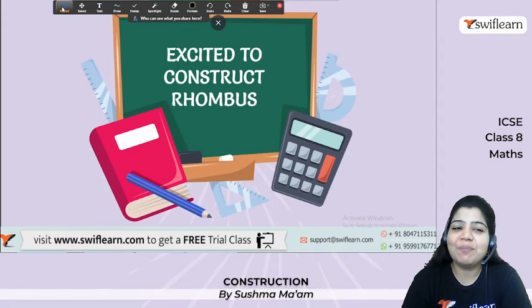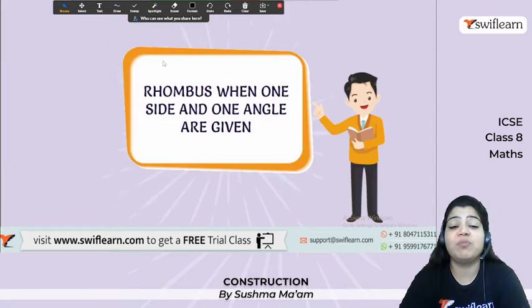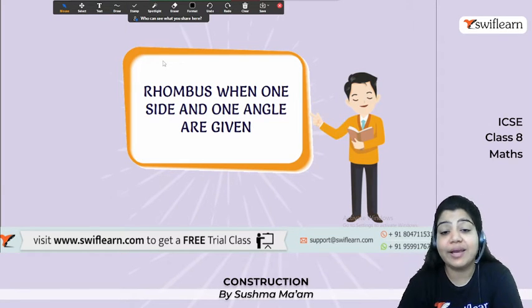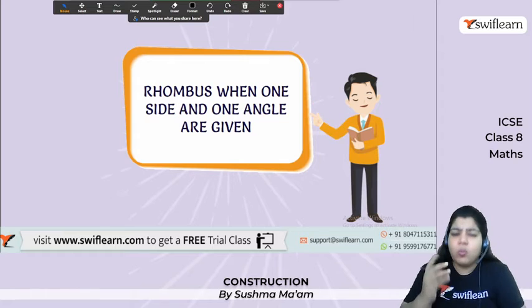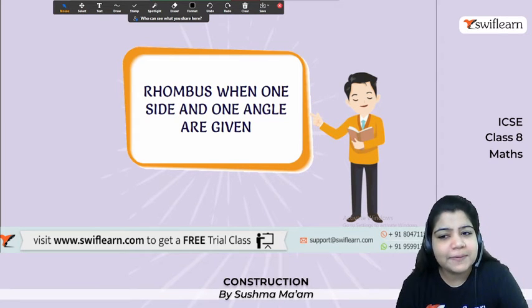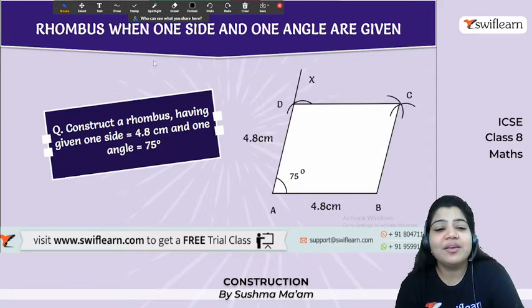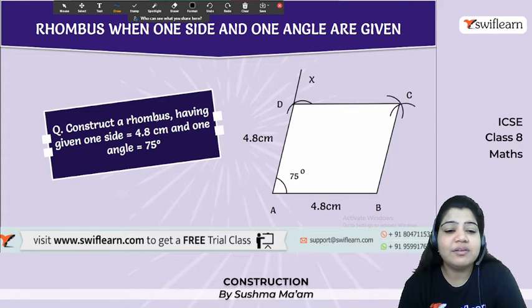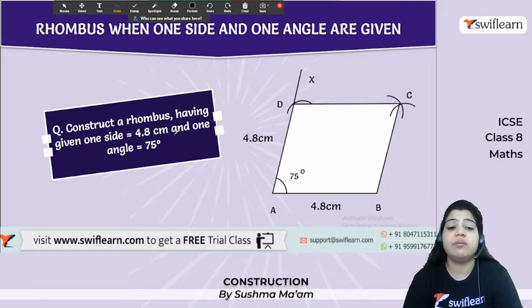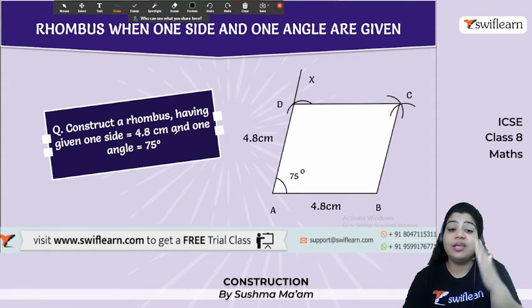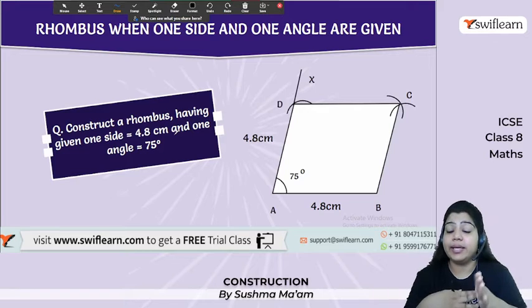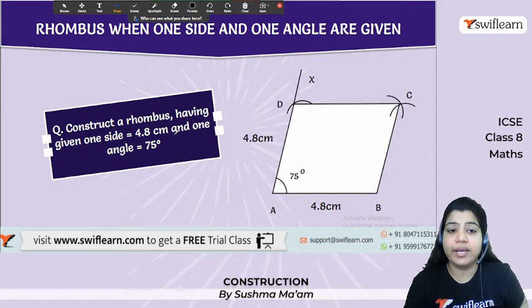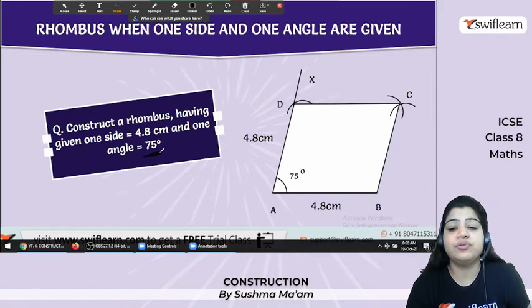Okay, so these are the properties, and now let's move to the specific conditions. The first condition is a rhombus when one side and one angle are given. One side is nothing but all the sides. Let's see the question: construct a rhombus having given one side equal to 4.8 centimeter and one angle of 75 degree. So this is the angle between the sides, not between the diagonals. Okay, so how to construct?